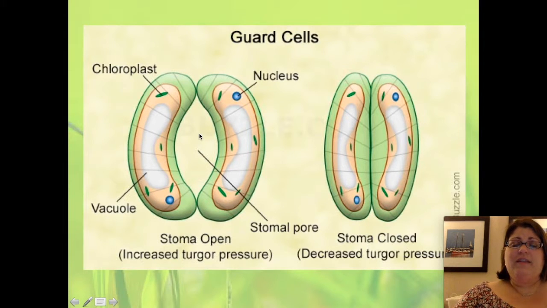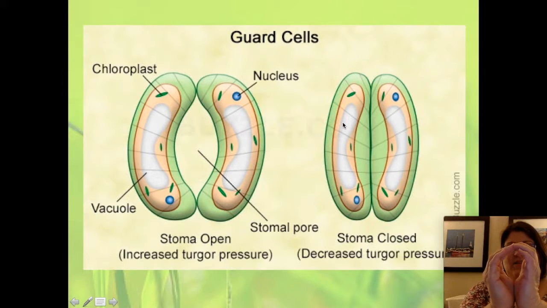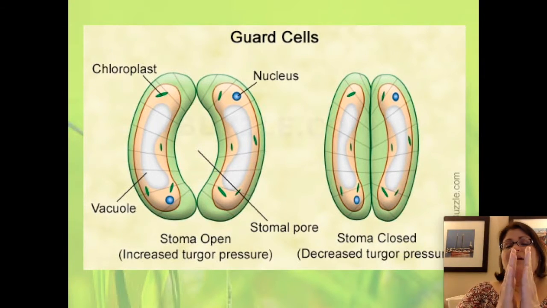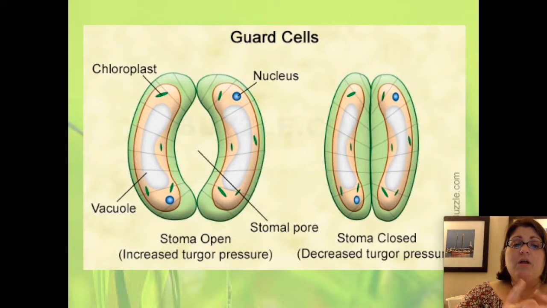If water inside the cells is in short demand, the vacuoles deflate. The plants lose their pressure that keeps that shape, and they close up. When water becomes plentiful again, those vacuoles fill up and it opens. And so it's in this way that plants can control when gas exchange occurs, limiting excess water loss.